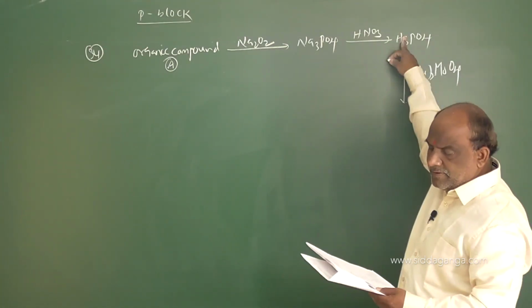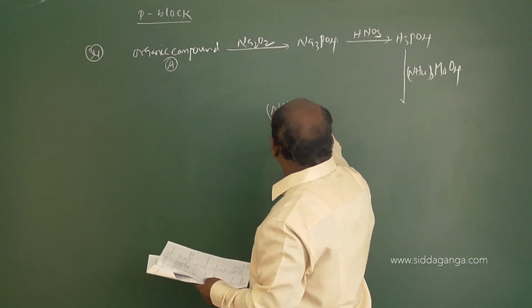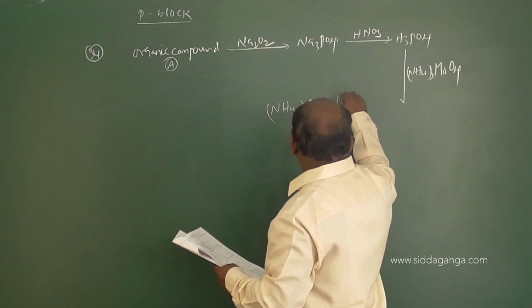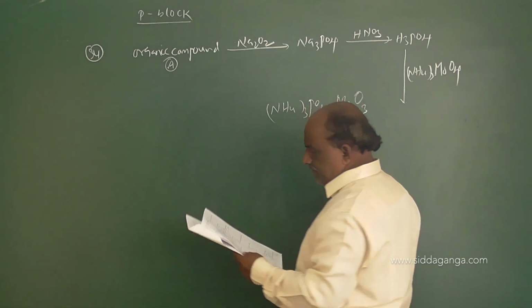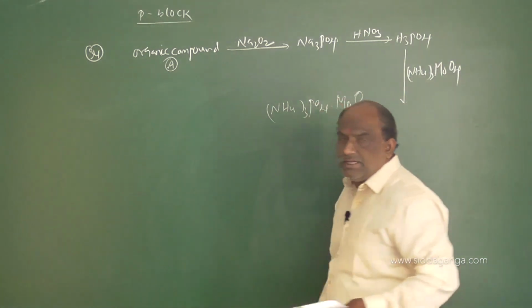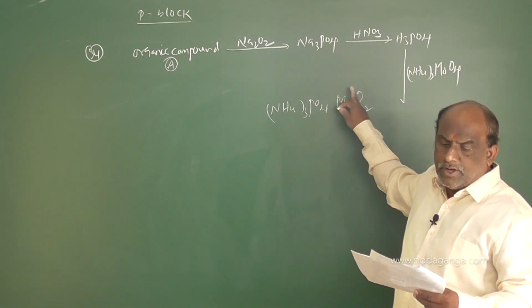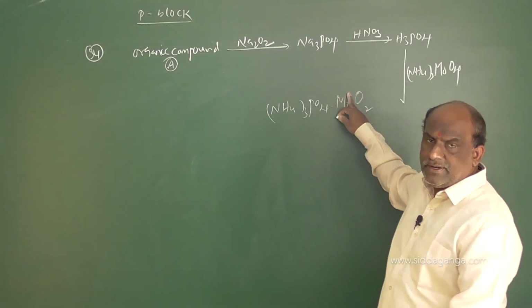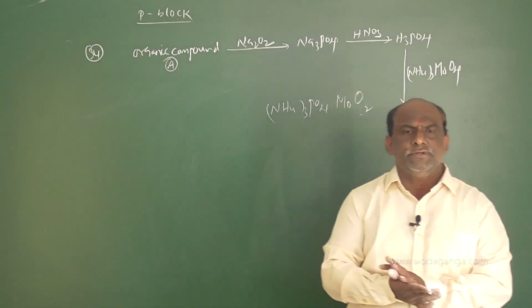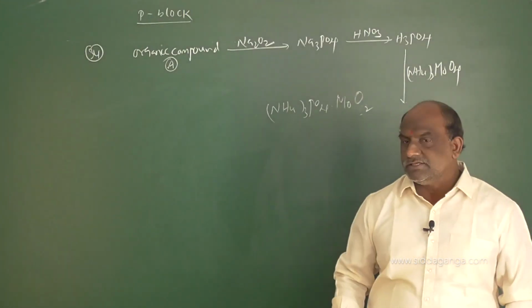What is the yellow precipitate? Ammonium phosphomolybdate, (NH4)3PO4·12MoO3. Based on this experiment, we already did this in first PUC in organic chemistry, qualitative analysis and quantitative analysis.